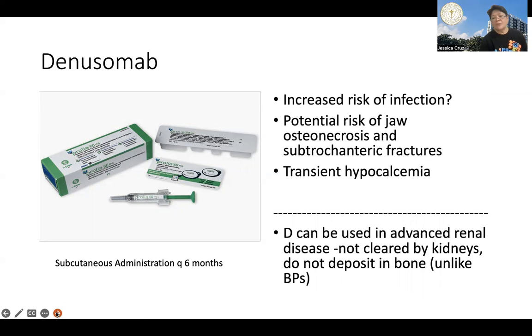Now, denosumab is approved, however, even with patients with renal disease, no, because they are not cleared by the kidneys, no, and they do not deposit in the bone. So even in patients with compromised renal function, it's pretty safe to use denosumab, no? Okay.